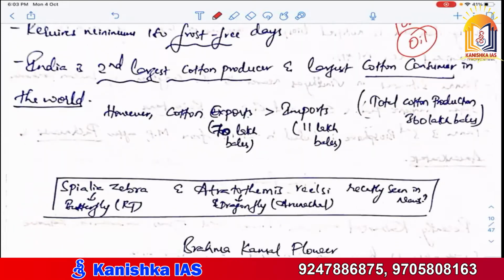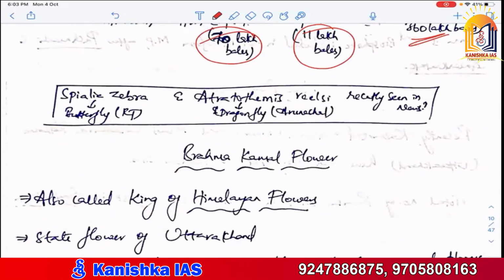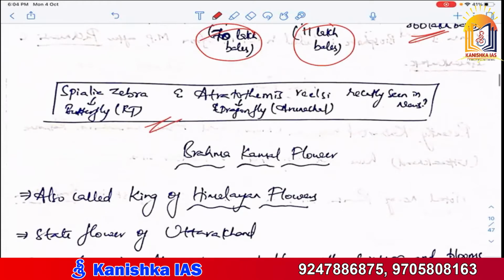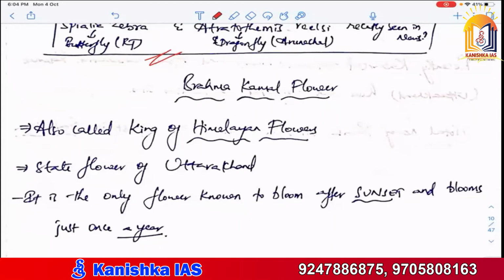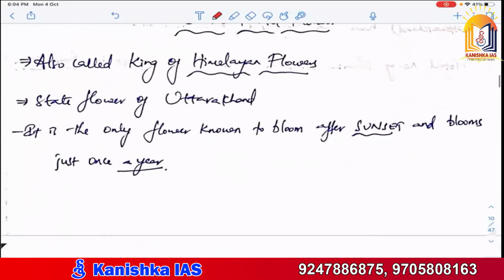Then these are the two things recently seen in the news, but not much important. But anyway, I felt because they have asked once, banana. This kind of banana is found in which place of India? Andaman Nicobar banana is there. So they're asking these kind of things. Brahma Kamal flower, Himalayan flowers, Uttarakhand, not much important.